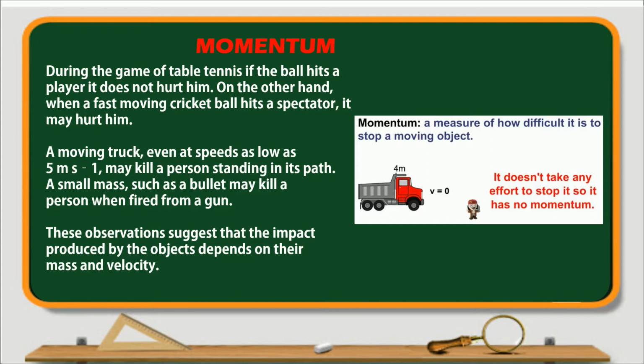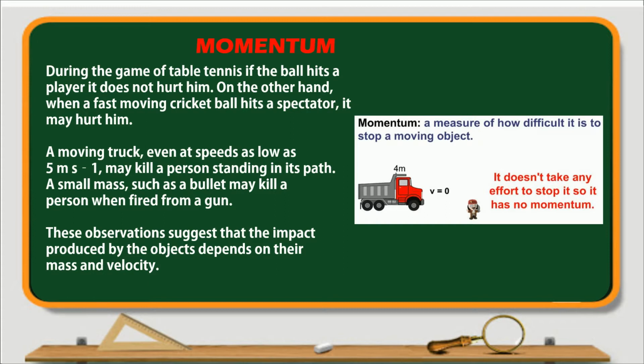The tennis ball has less momentum. The cricket ball will hurt because it has more momentum. Why? Because of its mass. Now at the same time, suppose a tennis ball is thrown with great velocity, great speed. If the speed of that tennis ball is greater, at that time it will hurt us.